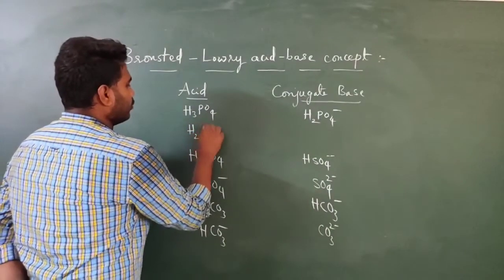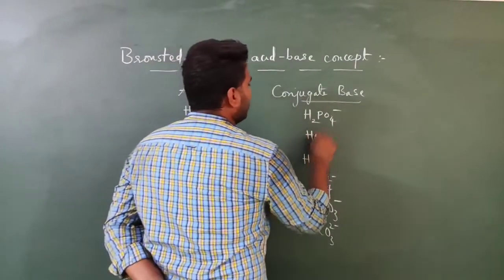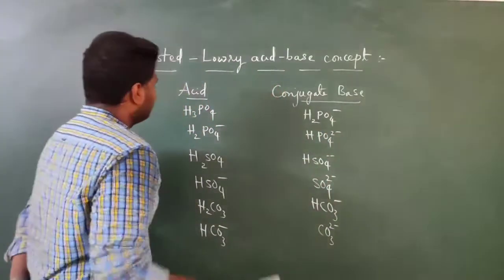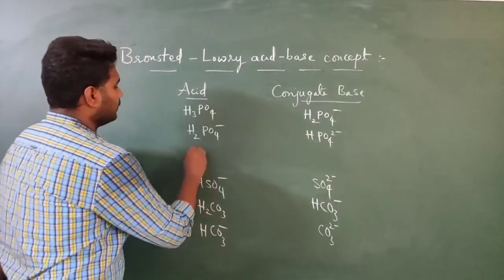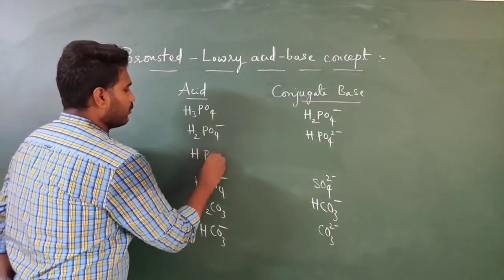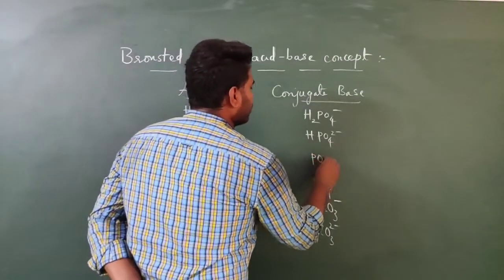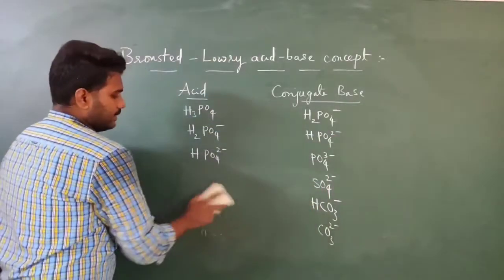If you take H2PO4 minus as acid, its conjugate base will be HPO4 2 minus. Then HPO4 2 minus as acid, its conjugate base will be PO4 3 minus.